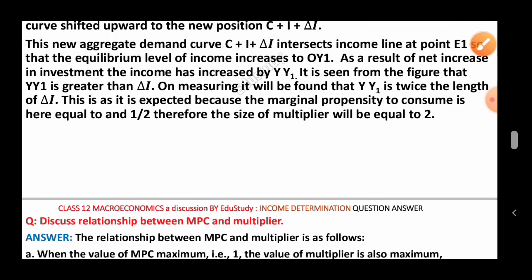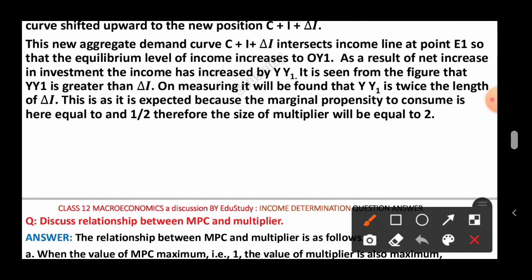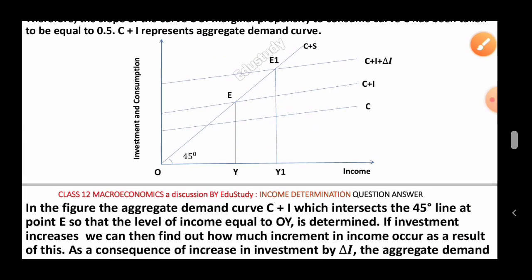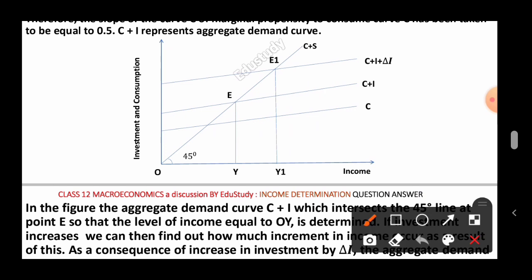Then what is said here: on measuring it, it will be found that Y Y1 is twice the length of del I. If we measure them, we will find this Y Y1 equal to twice this del I. This line segment is del I, and this Y Y1 line segment is twice the del I line segment.